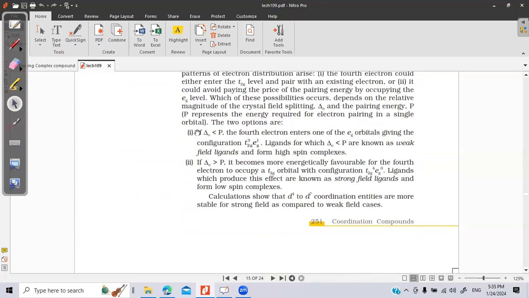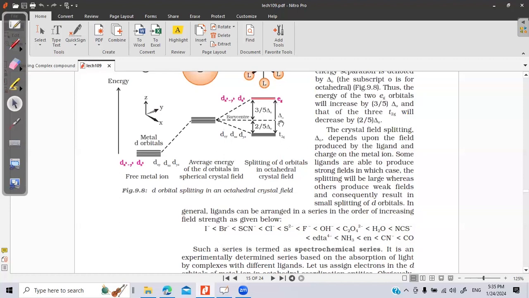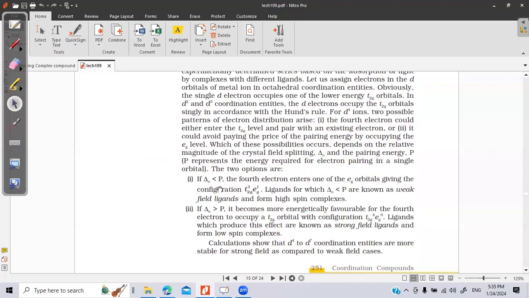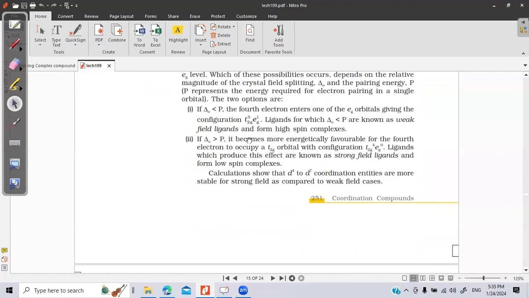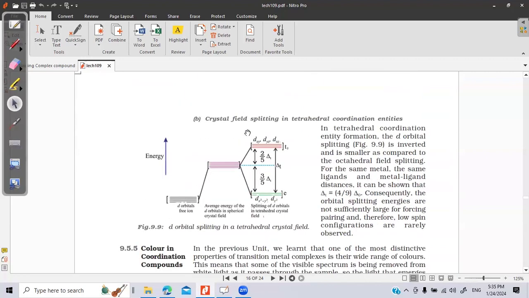This question, these conditions, were asked in last year's board exam. Go through these conditions. What will happen if delta O, the difference in the energy of eg and t2g, is more than the pairing energy? P stands here for the pairing energy. What if delta naught is smaller than P? What if delta naught is bigger than P? So you have to explain both splittings. Again it is asked in the board exam, the same answer but a different way of asking the question. This is another splitting, the same.